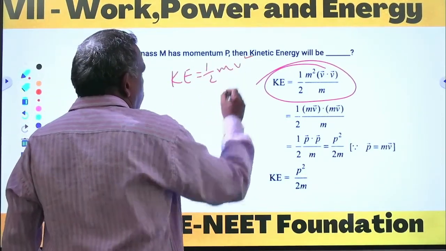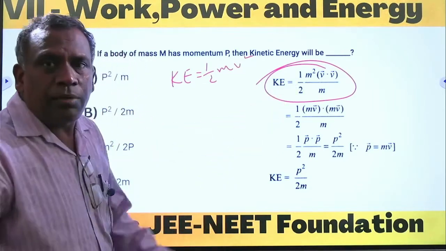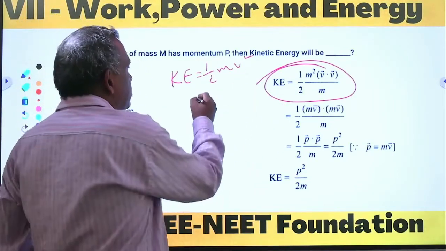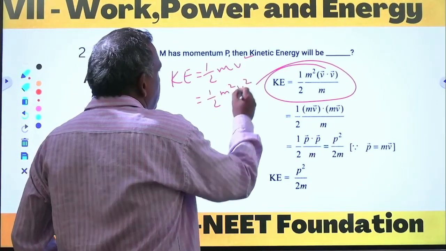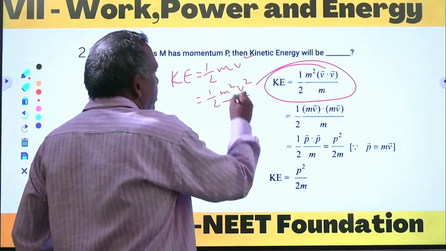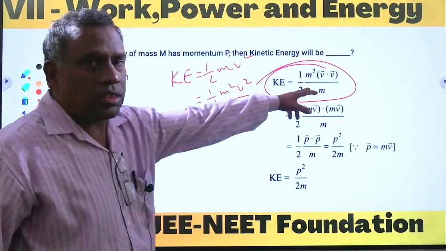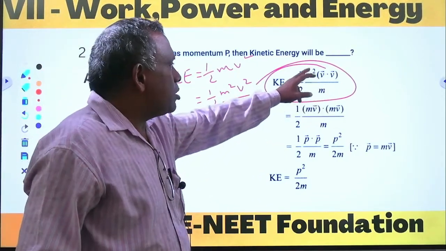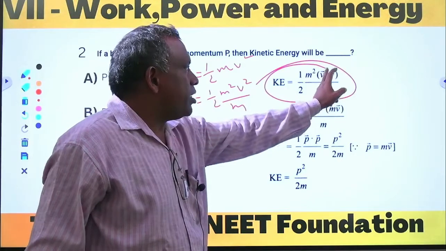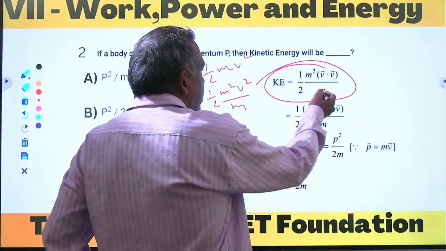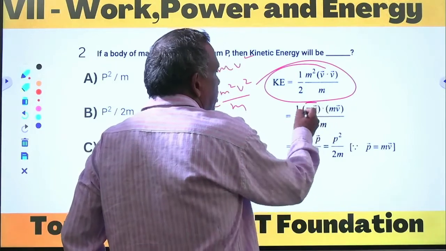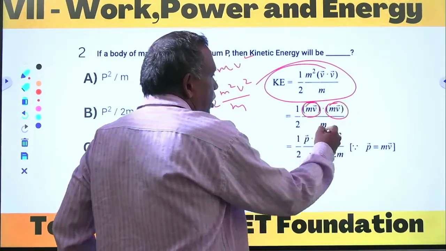To make this equation, multiply with mass and divide with mass. So half into m square v square upon m. M square into v square can be written as mv into mv, so half into mv into mv upon m.